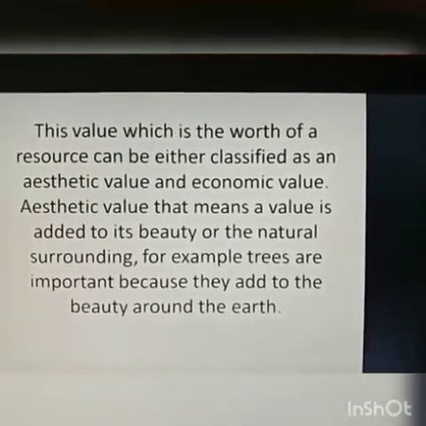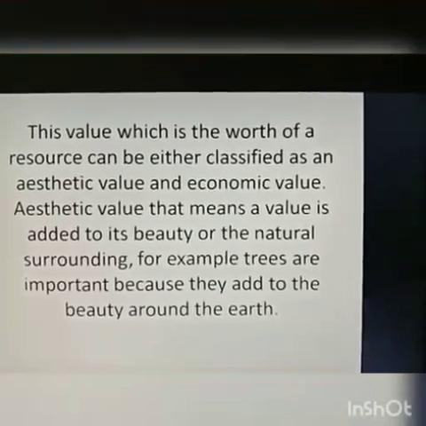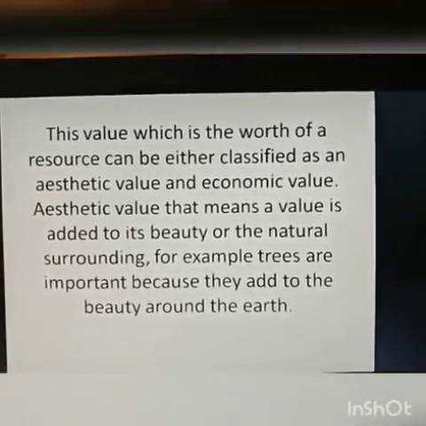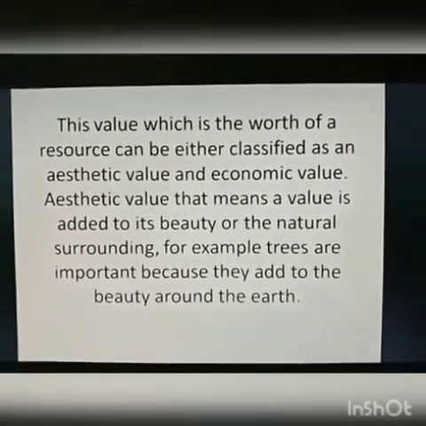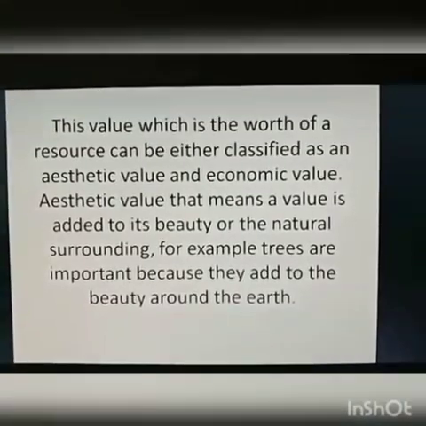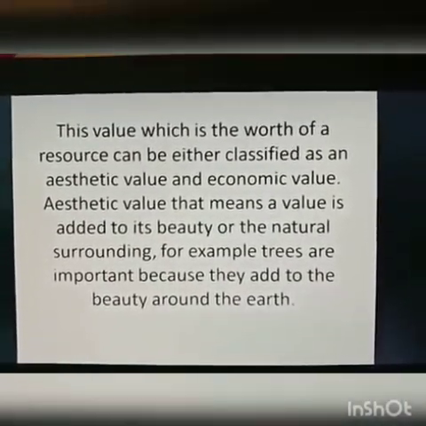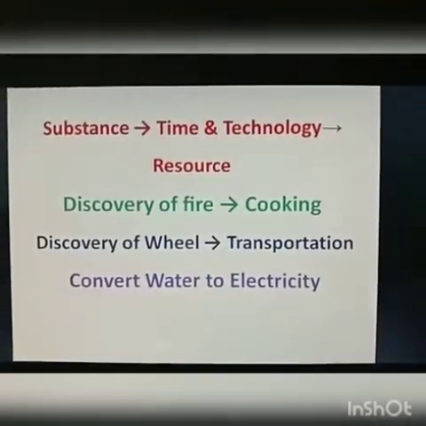So this value, which is the worth of a resource, can be classified as aesthetic value and economic value. Economic value, you all know, is the price of any material or substance. What is aesthetic value? Aesthetic value means a value that is added to its beauty or natural surroundings. For example, trees are important because they add to the beauty around the earth.